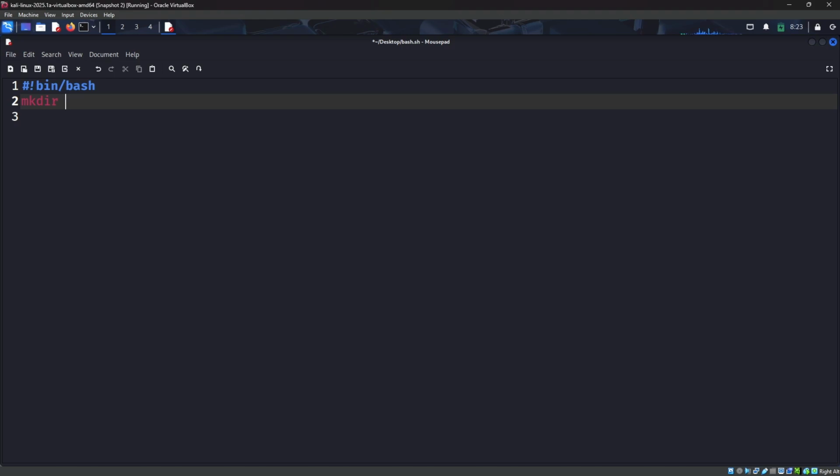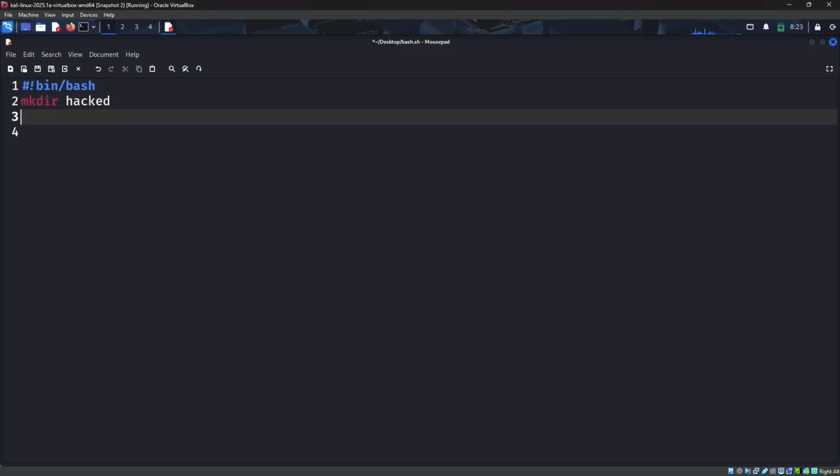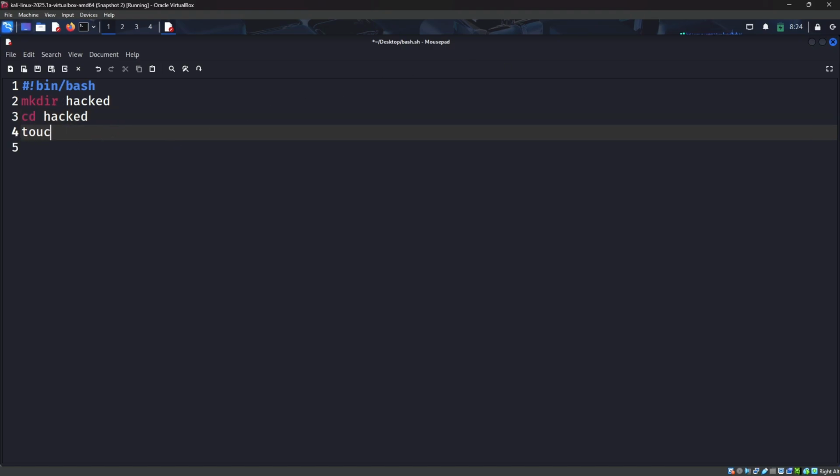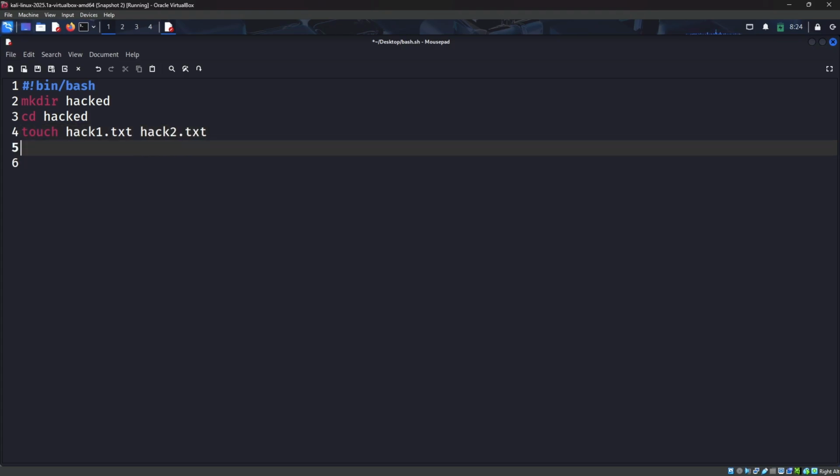We can create a directory called hacked, and in the third line I'm putting cd hacked. Basically, it will make the directory hacked and move to that directory. After that, you can use touch hack1.txt hack2.txt, and you can echo something like you are hacked.